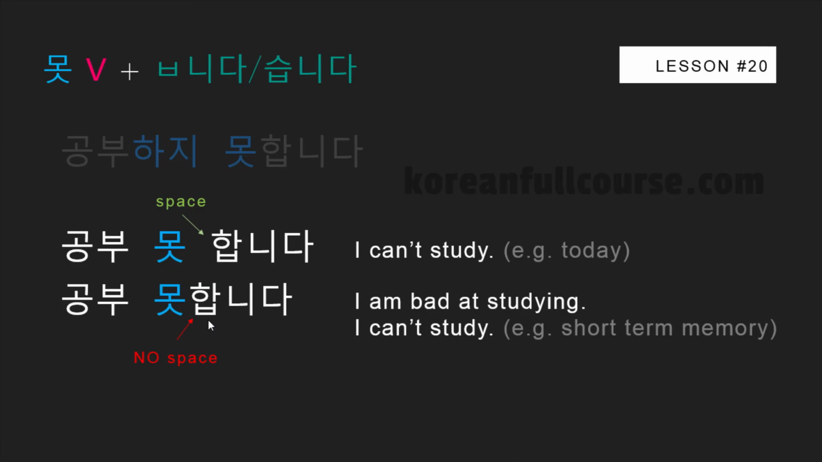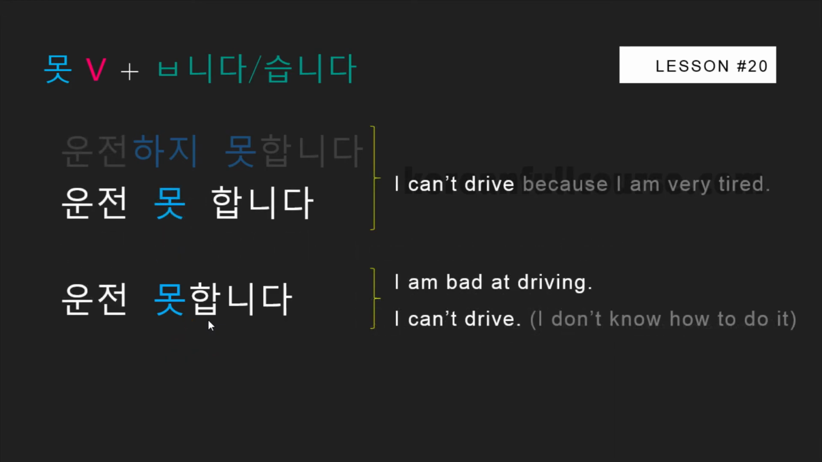Let's take a look at one more example. 운전 못합니다. The first sentence says I can't drive because I'm very tired. And this sentence, where there is no space, says that I'm either not good at driving or I don't have such skill. This can be confusing, but that's fine.